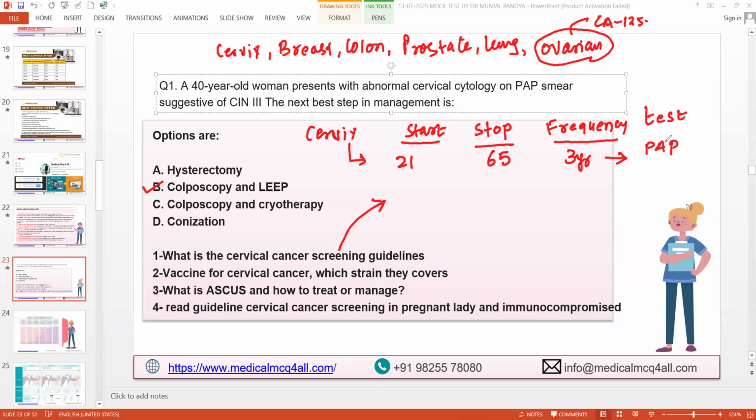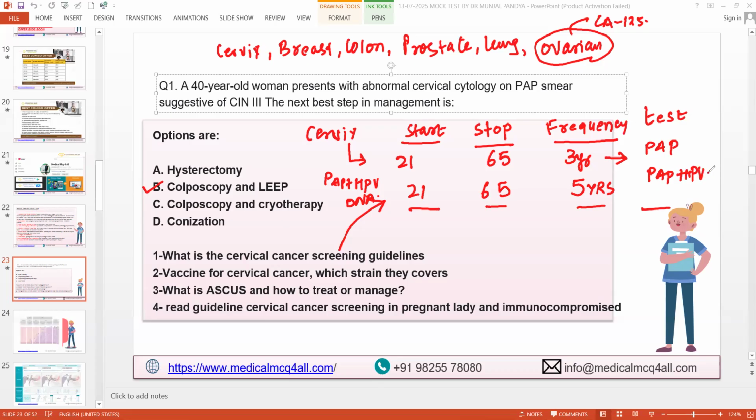Now I will twist this question. If you want to do the dual test, a pap smear and the HPV DNA test as well, what is the start age, the stop age, the frequency, and the name of the test? The frequency is 5 years. This is the major change. The start and stop ages are almost the same, and instead of Pap, here it is Pap plus HPV.